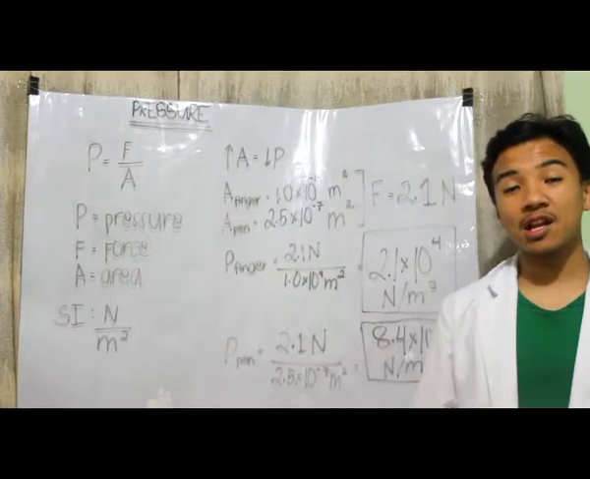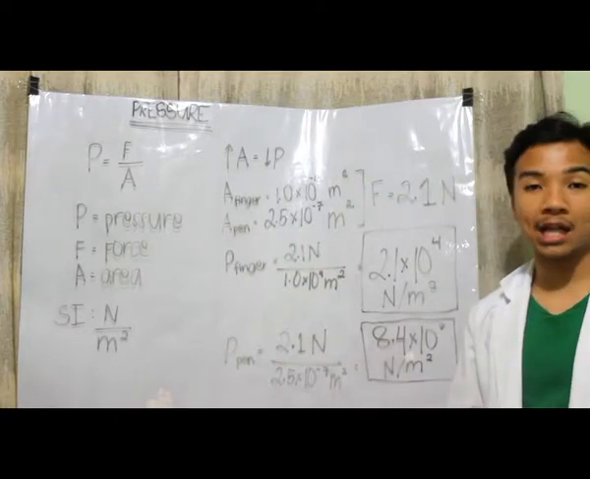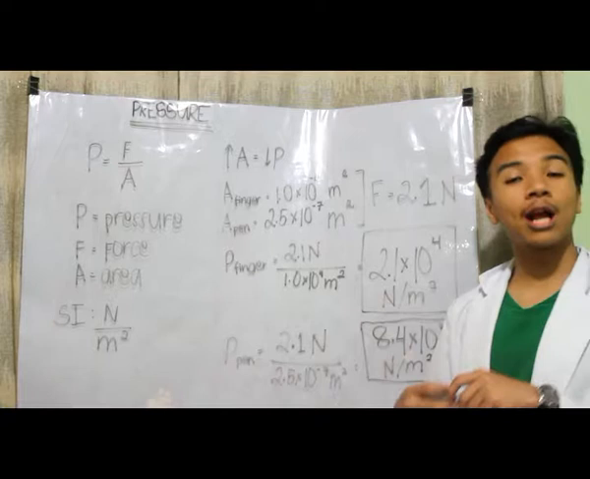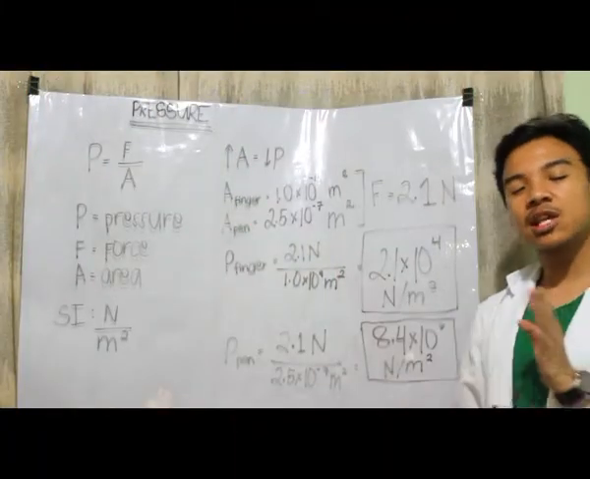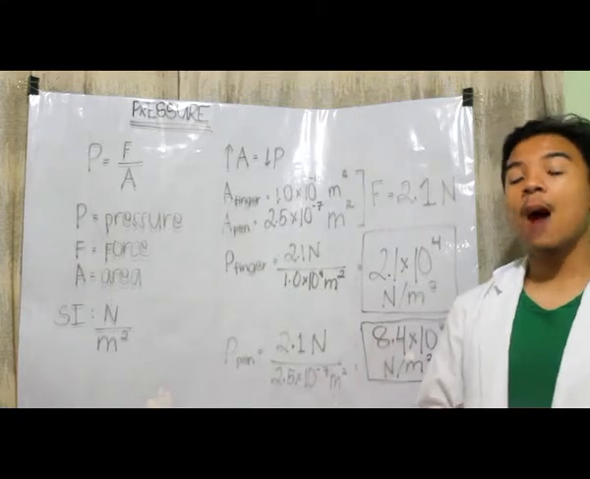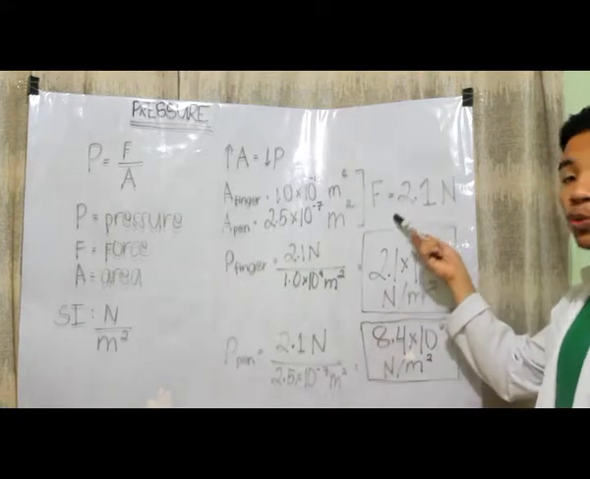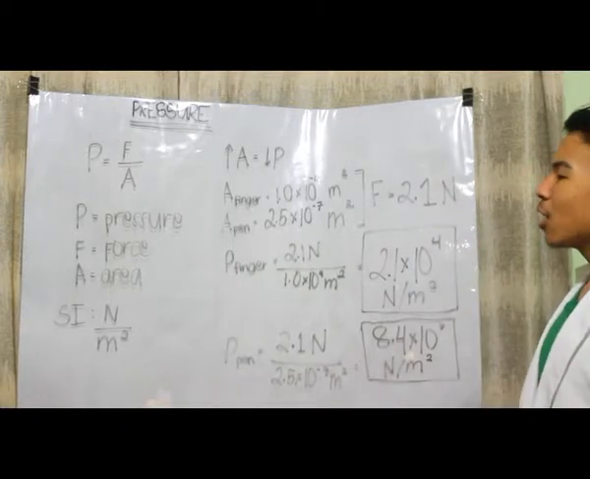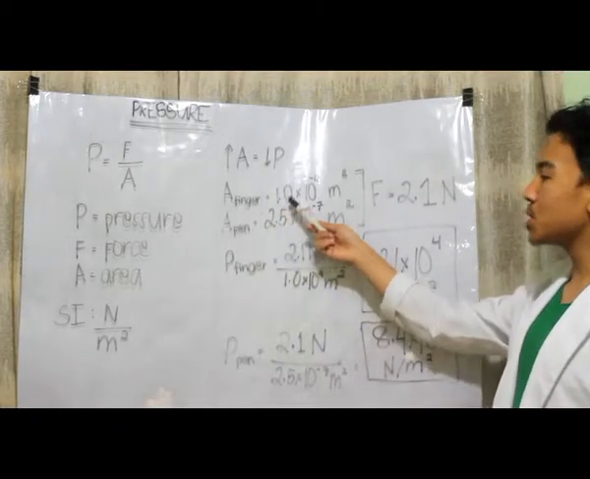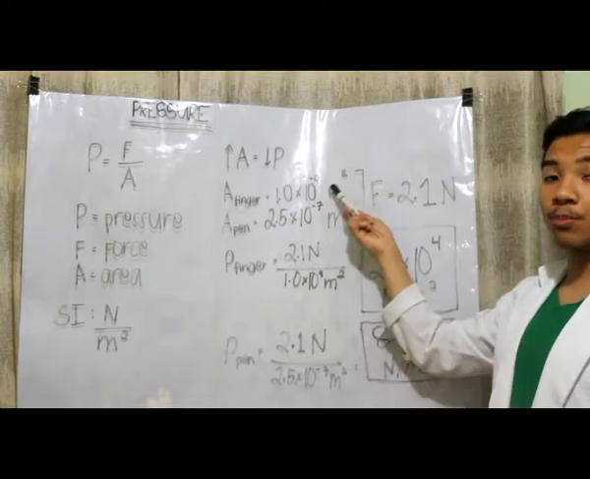Now this was evident in the previous experiment which we had, wherein the pen had a smaller area than the finger. Now, let's say that both the finger and the pen applied the same force onto the balloon, having a value of 2.1 newtons. And now the area of the finger was 1.0 times 10 raised to negative 4 meters squared.